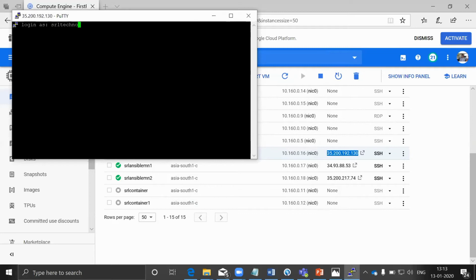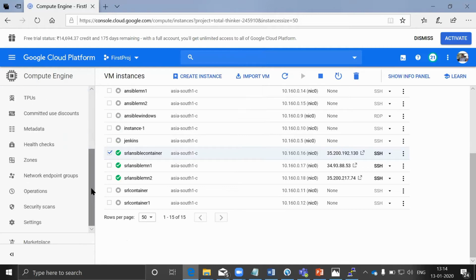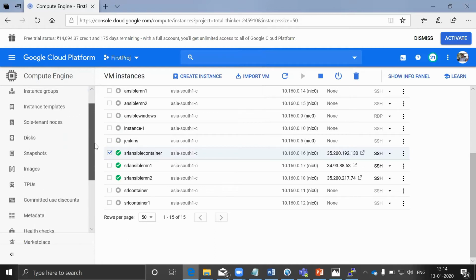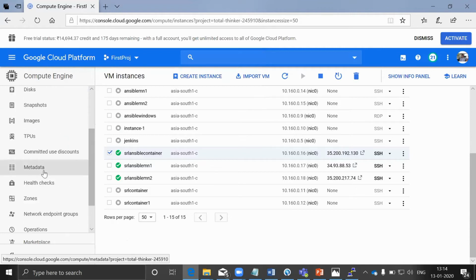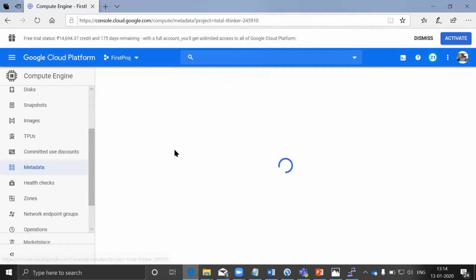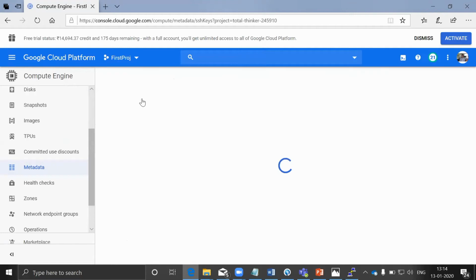The name of this user is SRL Techno. So if you forget what is the name of your username, you could have updated this username in the Google Cloud. For that, you can go to metadata just to ensure that what is the name of the user ID. Go to SSH keys.